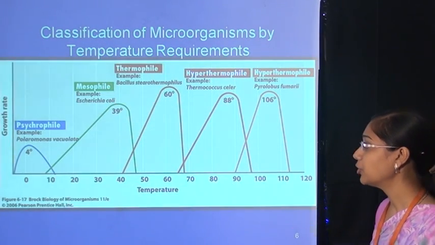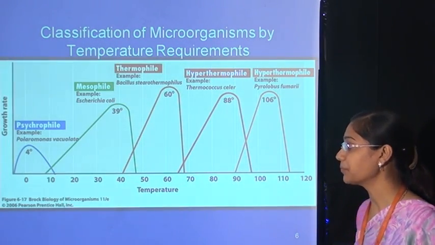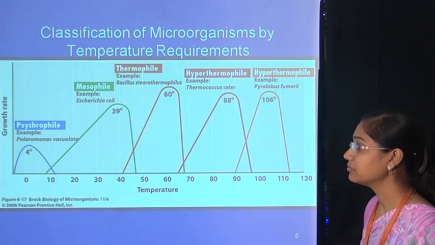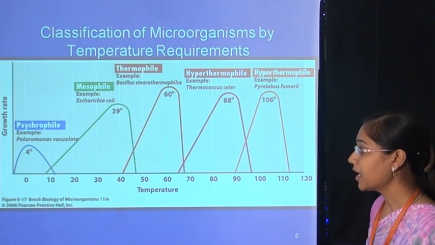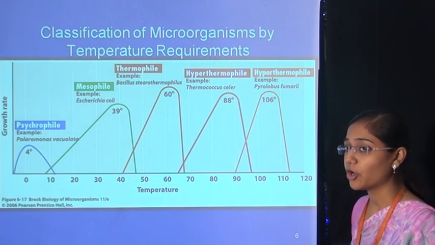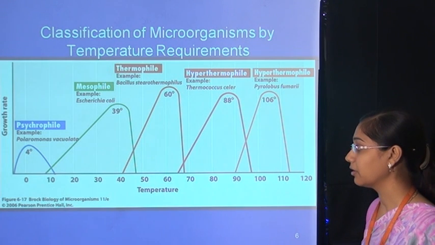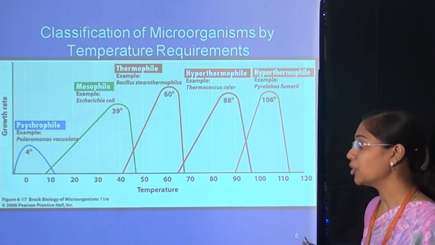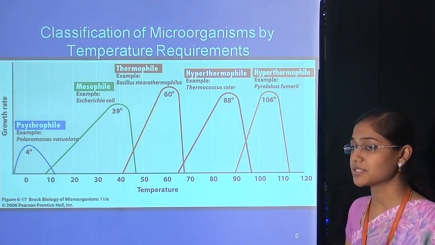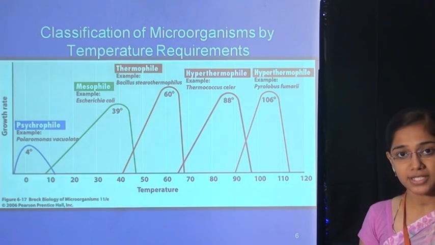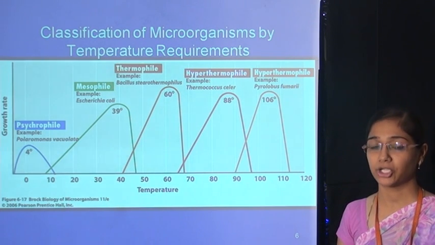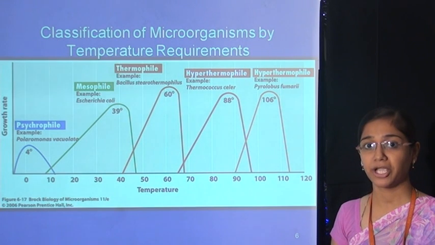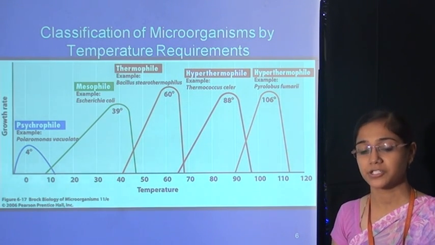Classification: there is a graph of growth rate against temperature. You can see in the first graph, that is psychrophile, the psychrophile organisms can grow at 0 to 20 degrees Celsius, but the optimum temperature is 4 degrees Celsius. That means at 0 degrees Celsius and at 20 degrees Celsius microbial growth will occur, but at 4 degrees Celsius microbial growth will be fastest.